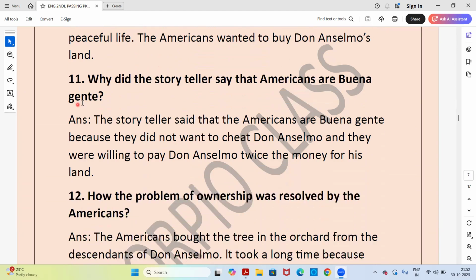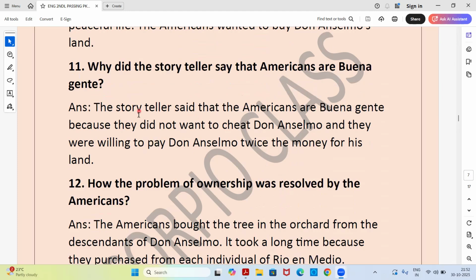Next question. Why did the storyteller say that the Americans are buona gente? Answer. The storyteller said that the Americans are buona gente because they did not want to cheat Don Anselmo and they were willing to pay Don Anselmo twice the money for his land.